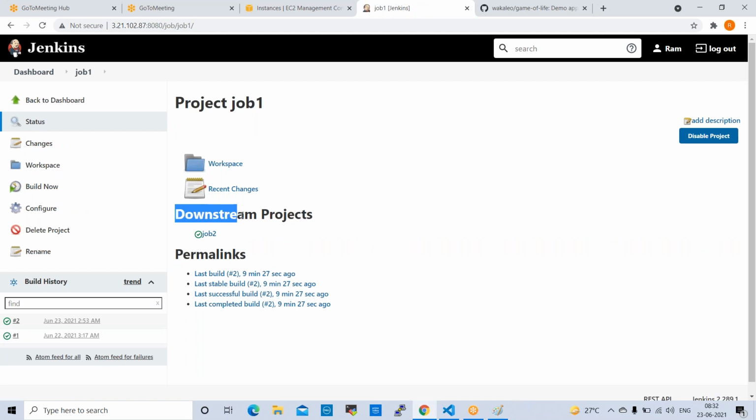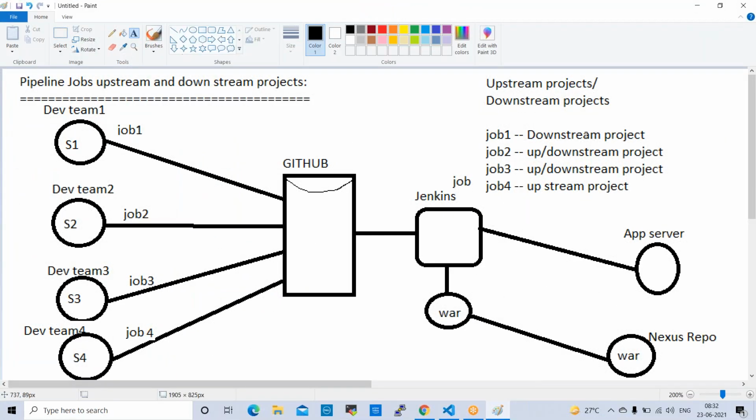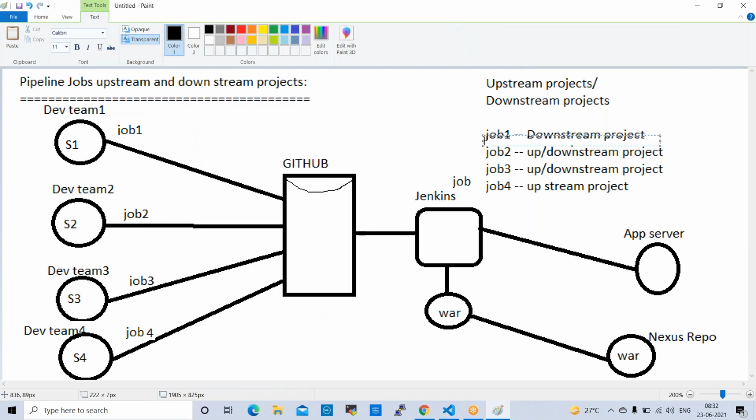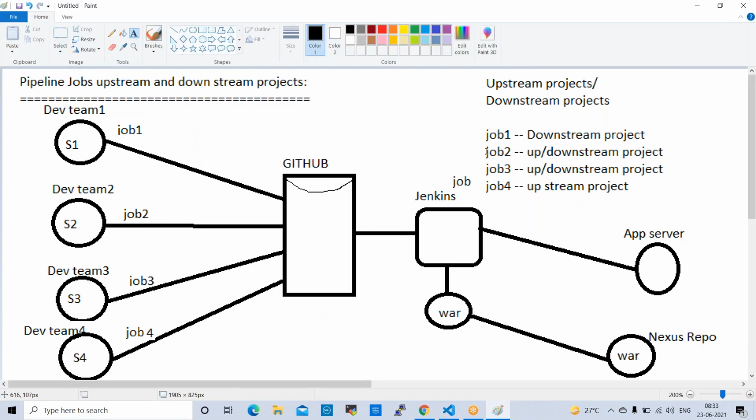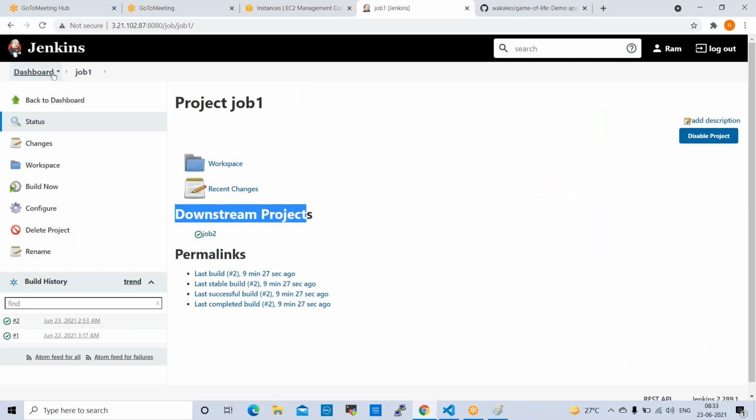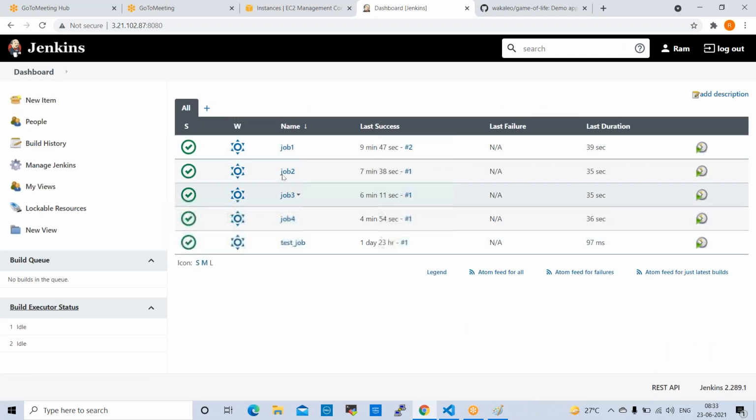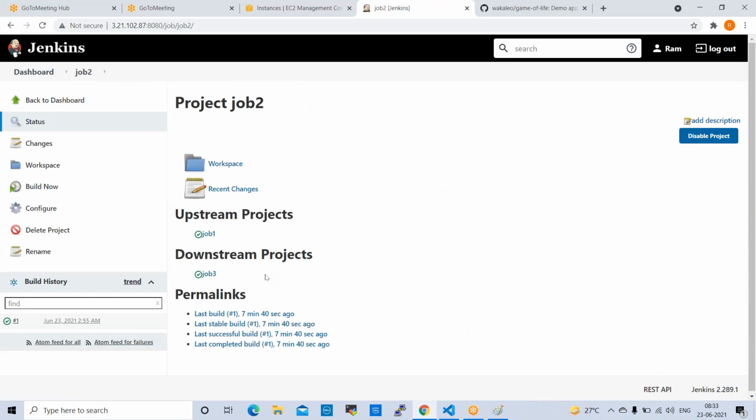Now, if you open job 1, it should show downstream project. See here, what it is showing? Downstream projects. The same we wrote here, right? This is a downstream project. Okay. Job 2 will show upstream and downstream project. Job 3 also same. Open job 2. See here. For job 2, upstream project is job 1.